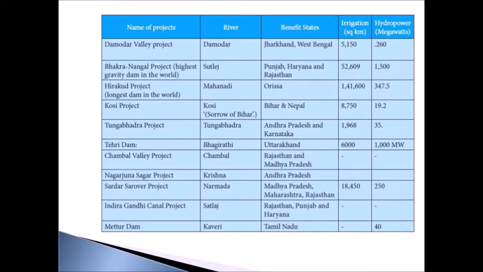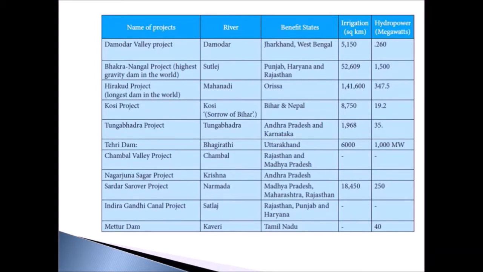Bakra Nangal project is the highest gravity dam in the world. Gravity dams are massive constructions built out of concrete or masonry. Hirakud project is the longest dam in the world, and Kosi project is built across the river Kosi. River Kosi is called the sorrow of Bihar because about 21,000 square kilometers of fertile agricultural land is flooded every year. So a dam is built across this river to prevent flooding.